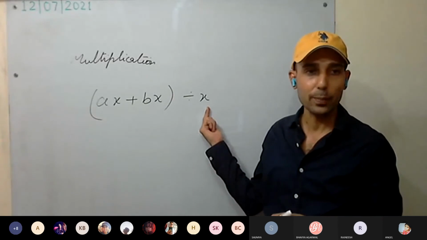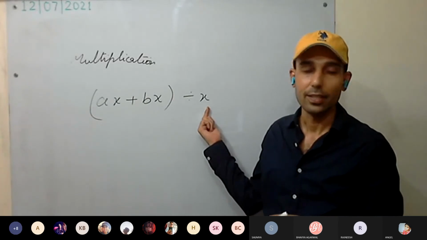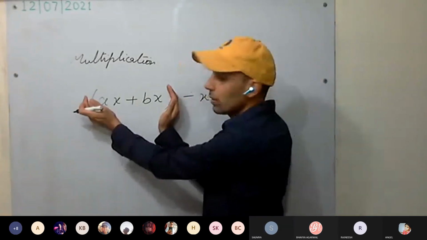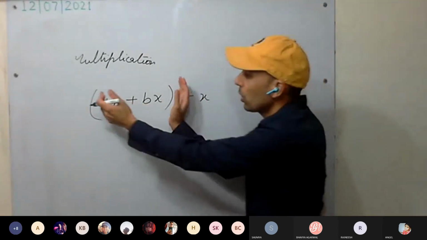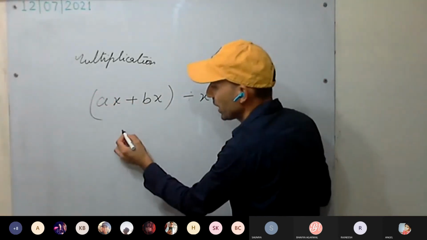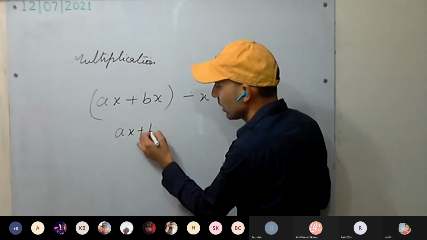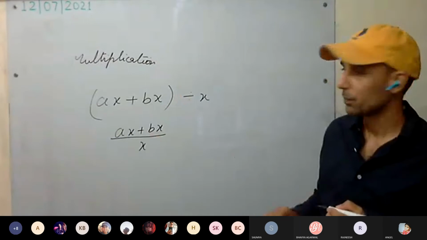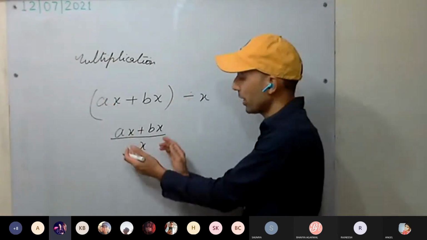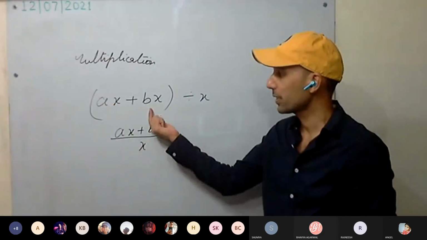That's BODMAS. It means this whole quantity is divided by X. So we can write it like this: (AX plus BX) whole divided by X. Understood? This whole is divided by X because it's in brackets.